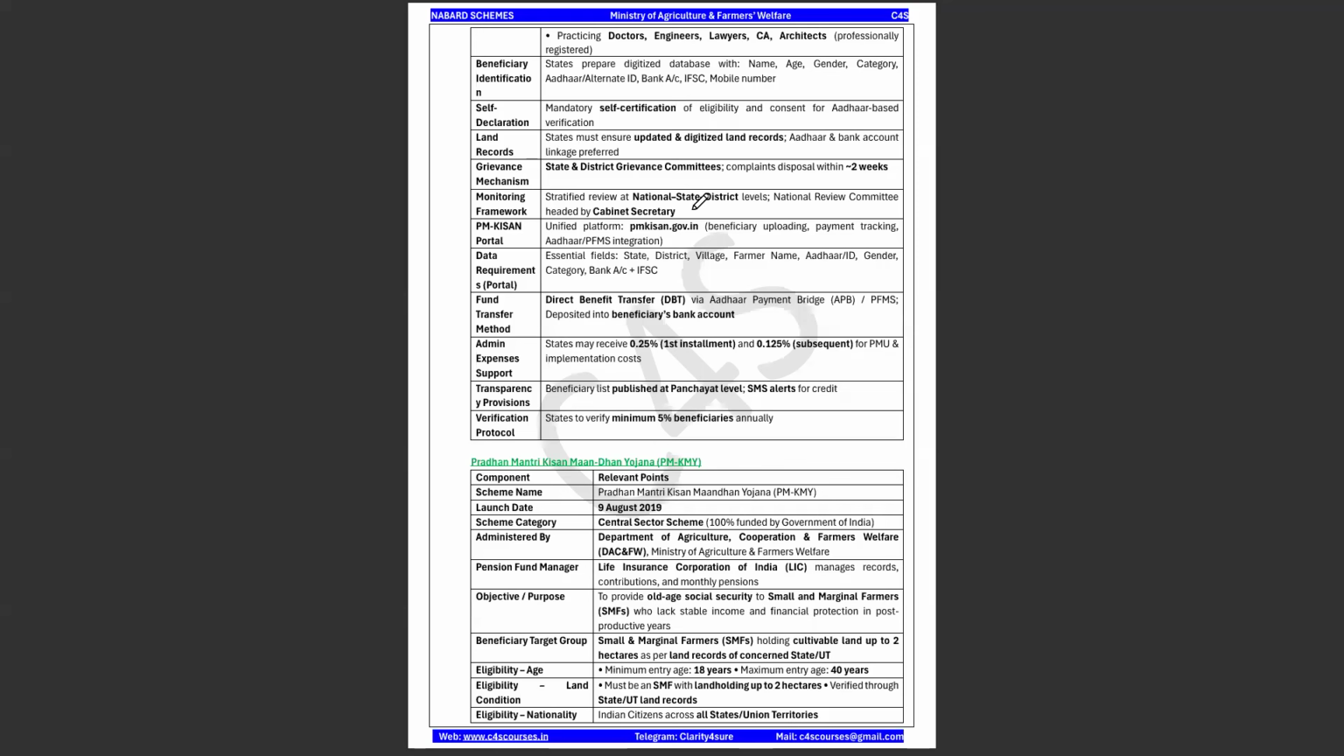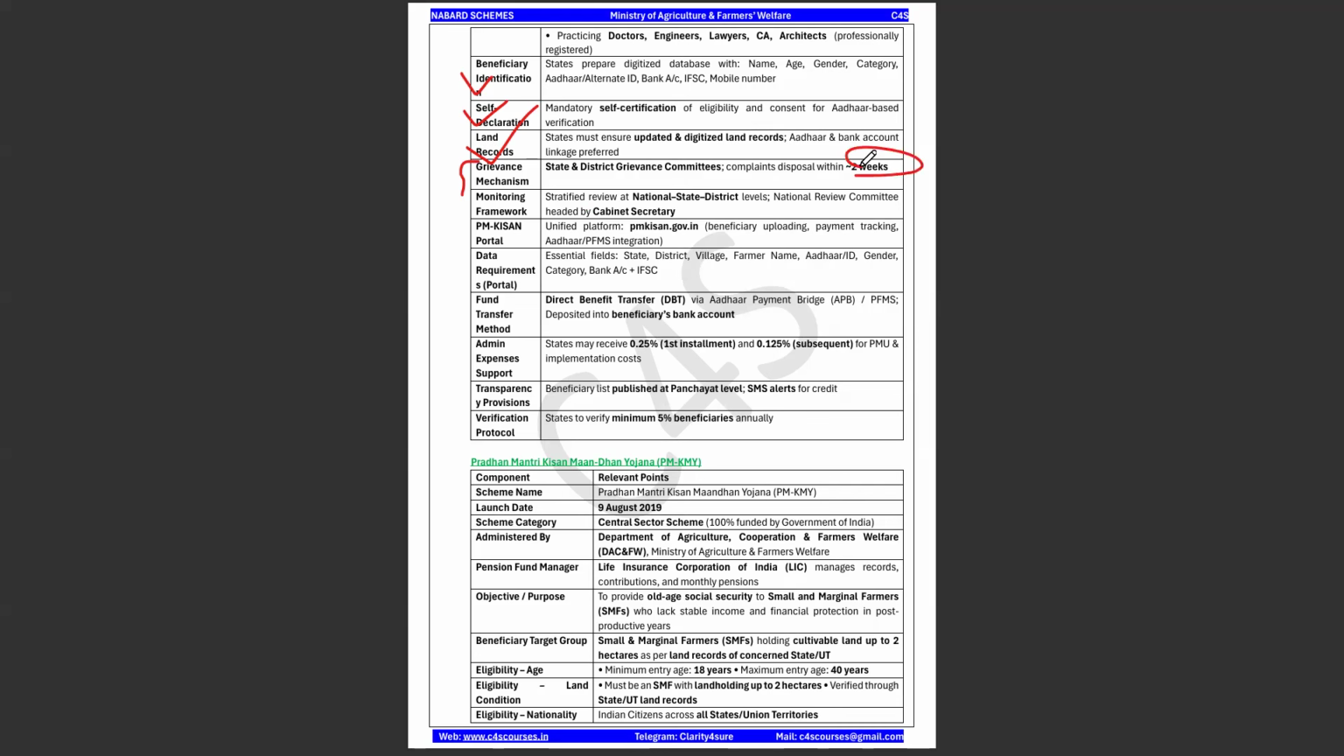Okay, and how are the beneficiaries identified for this particular scheme? It is through the Aadhaar or bank numbers. Okay, and self-declaration is also there. Aadhaar based verification will be done for those who are going to do the self declaration, and land records. And there is a grievance redressal mechanism also through the state and the district grievance committees, and complaints have to be disposed within 2 weeks.